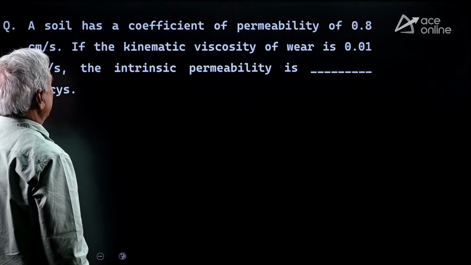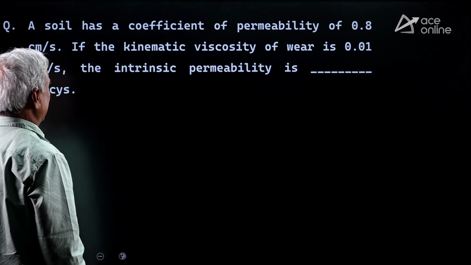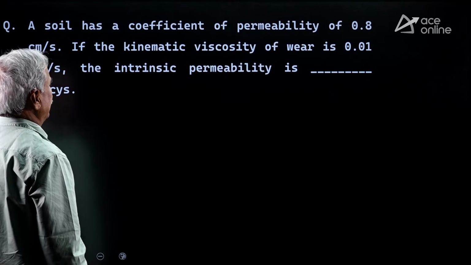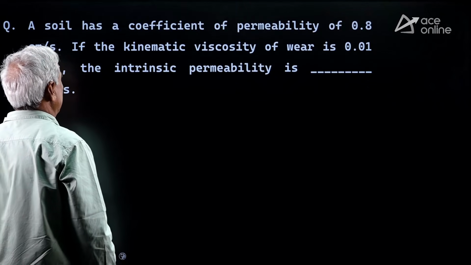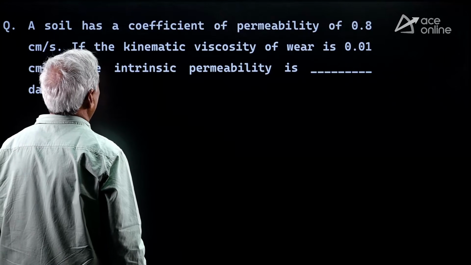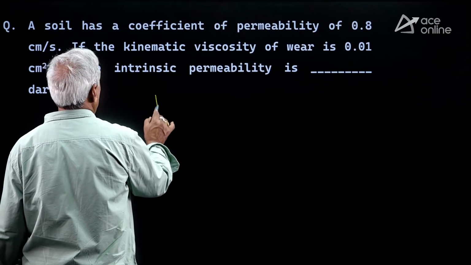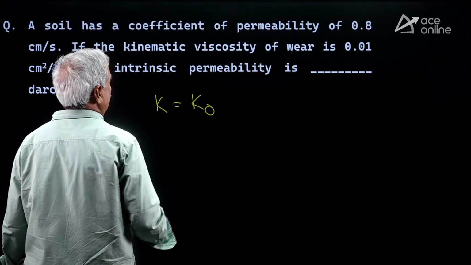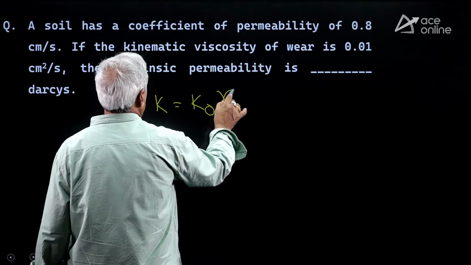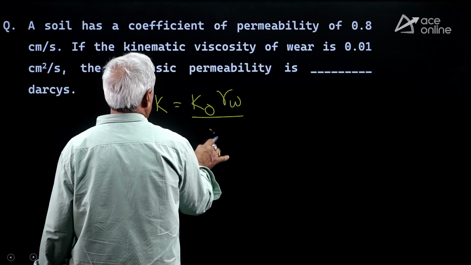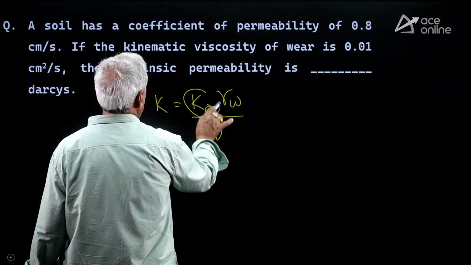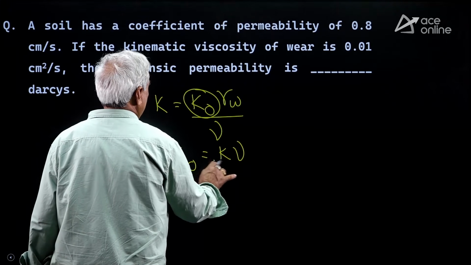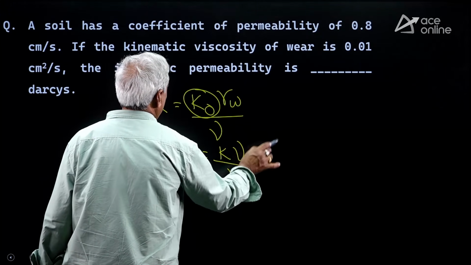A soil has permeability 0.8 centimeter per second. Kinematic viscosity of water is 0.01. Intrinsic permeability is equal to what? K is equal to K0 into gamma water divided by nu. I want intrinsic permeability, so K0 is equal to K into nu divided by gamma water.